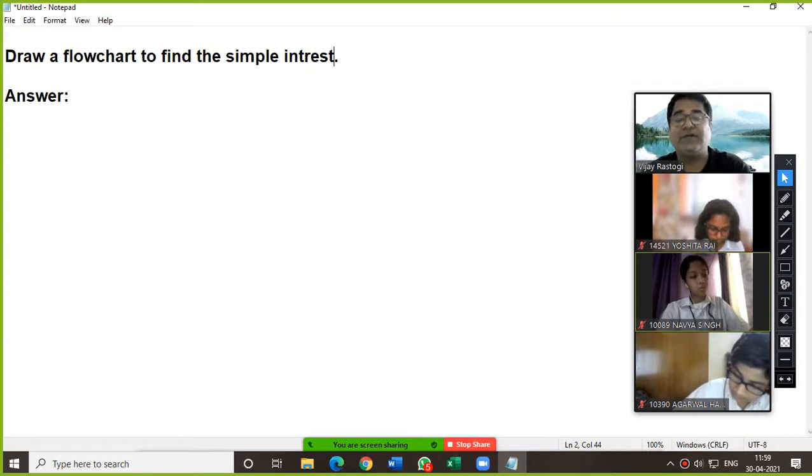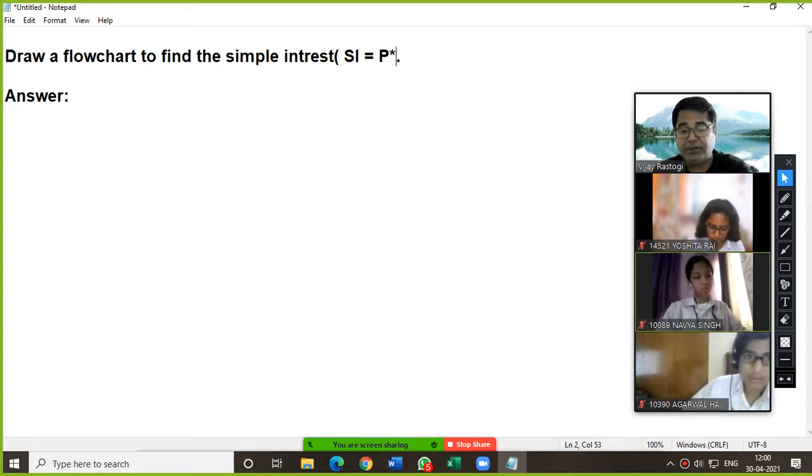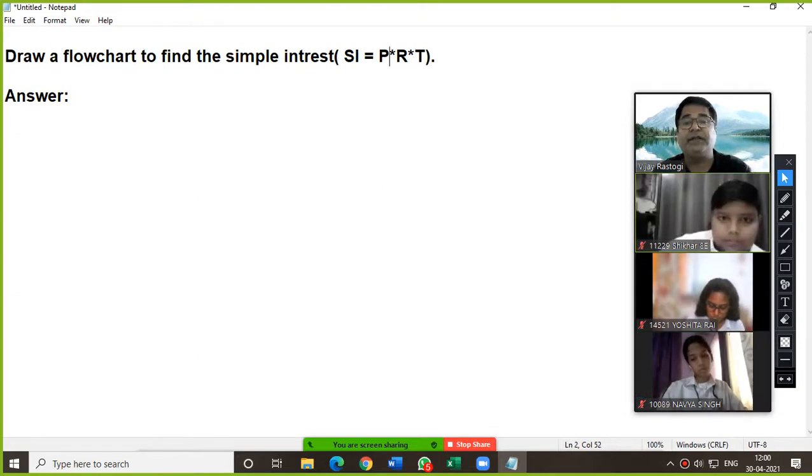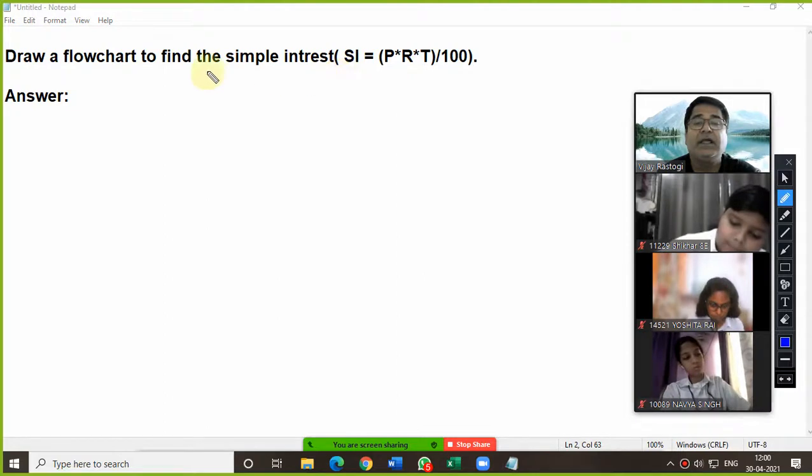And the formula everybody knows, SI equals PRT, that is P into R into T whole upon 100. This is the correct formula, which we are supposed to use. Written, everyone?